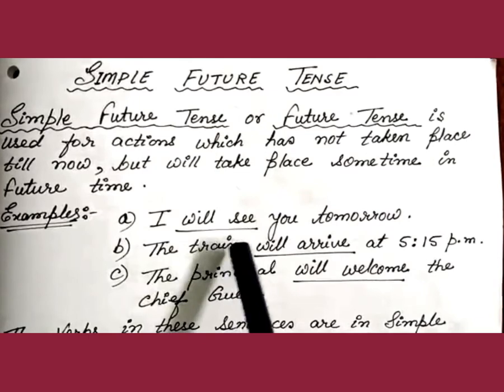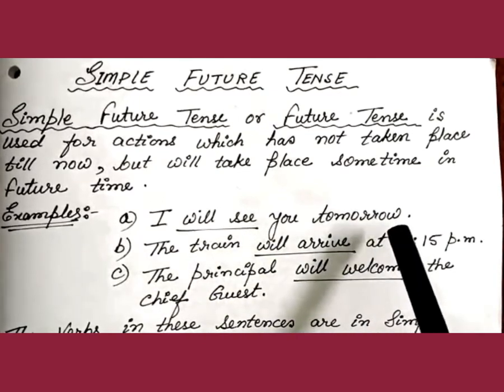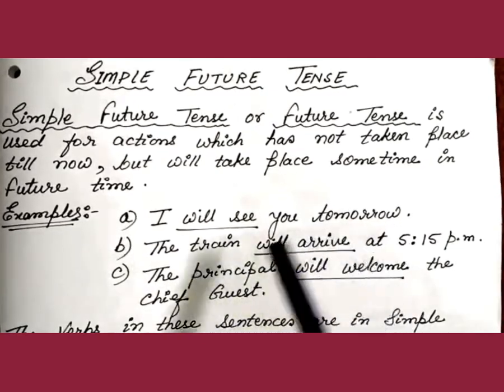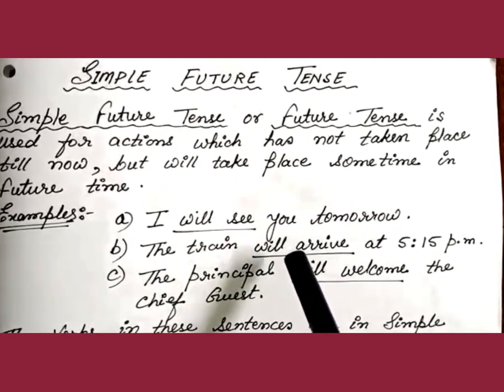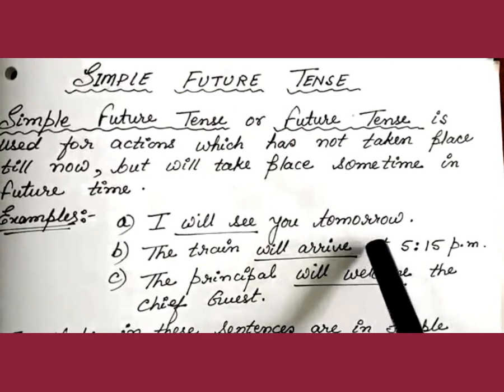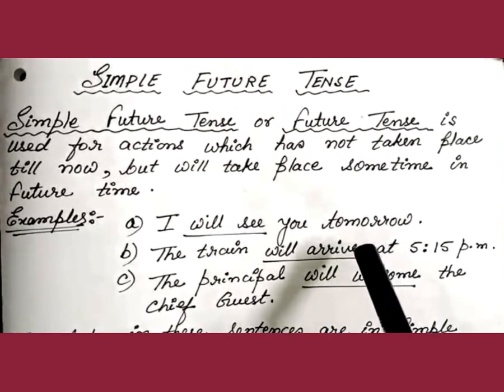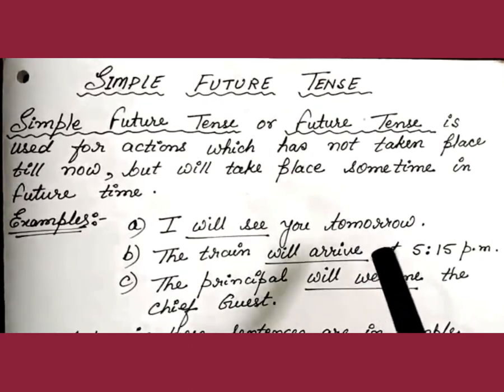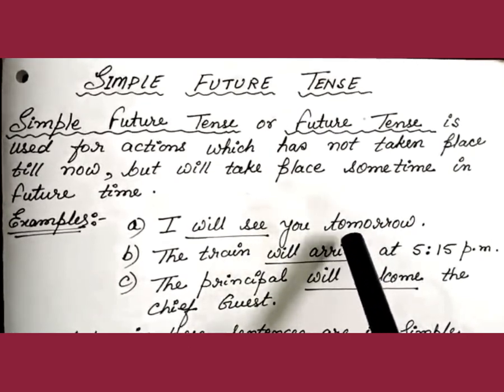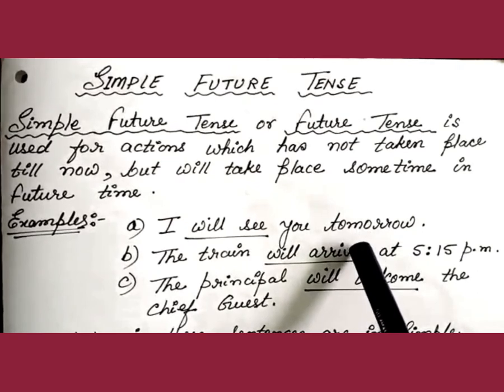Examples: I will see you tomorrow. In this example, you see that the person speaks of meeting or seeing the other person the next day. That means the action has not yet happened. It is going to happen the next day. Hence, this first example is an example of simple future tense.